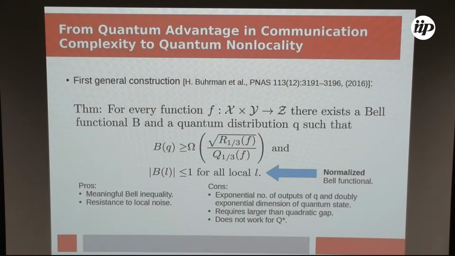Also, in order to have unbounded violations, you need the gap between classical communication complexity and quantum to be greater than quadratic. And there are functions in the literature for which we have separations between quantum and classical which are less than quadratic. And also, more technically, this construction doesn't work for protocols which, on top of communicating qubits, share entanglement.